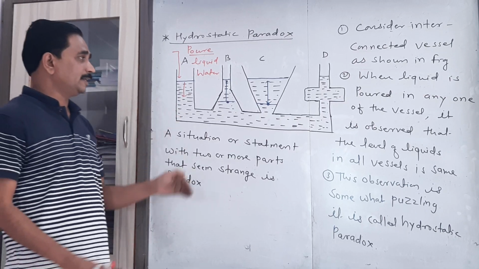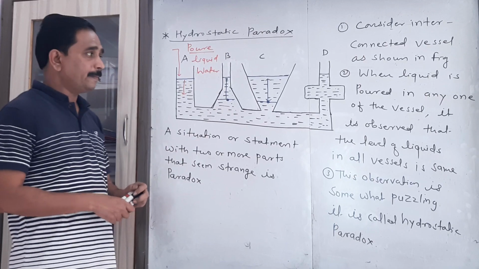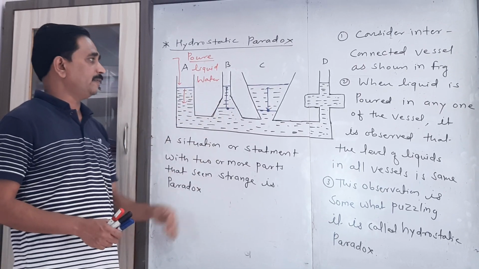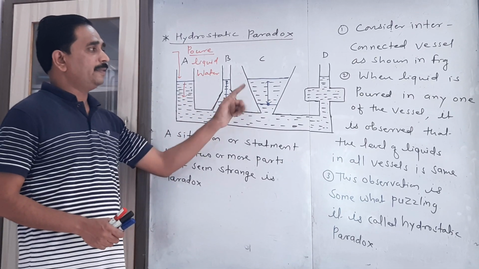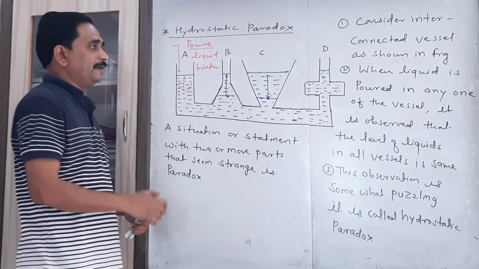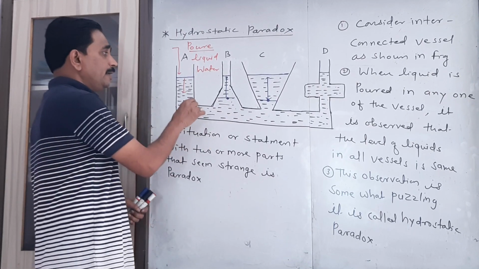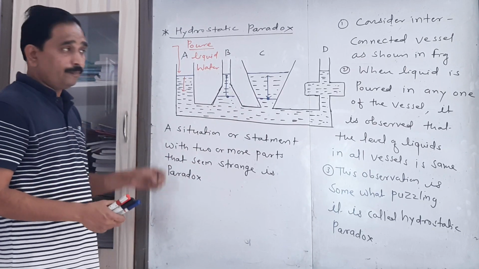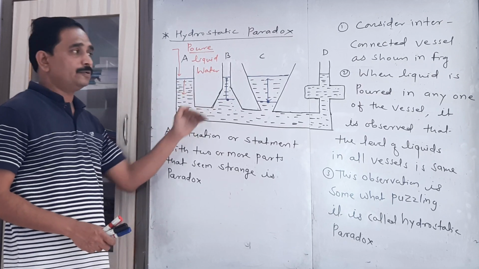So from that we can say that the pressure inside the liquid is independent of the shape and size of the vessel. We are considering here different shapes of the vessel. The only common thing is that they are interconnected and they contain the same liquid. Though they possess different shape and size, the pressure at the same level is found to be the same.